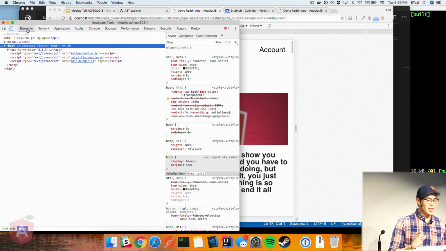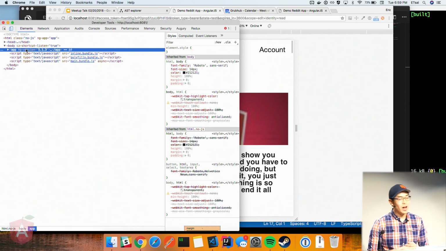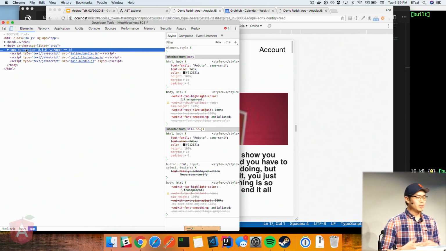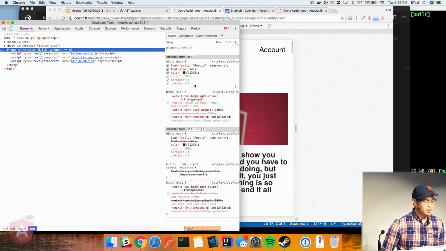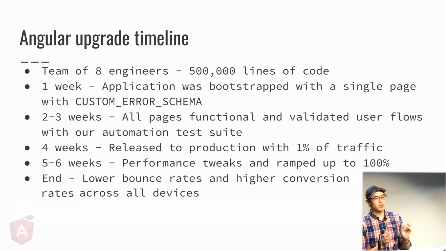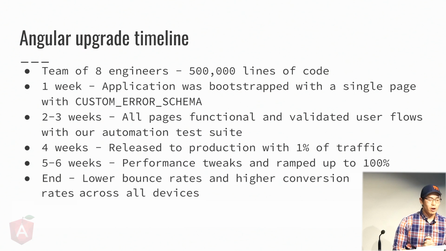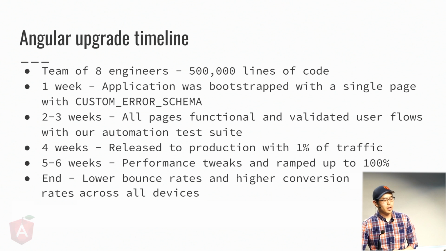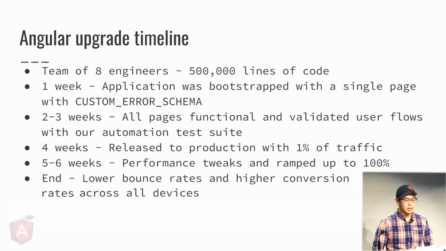And to prove I'm not cheating, here we have an app with the ng version 5.1.3, which is how Angular tags its applications. The purpose of this slide is not to show off, but to give you an idea of how much time an upgrade like this can take. Though I do think it's pretty cool that this was achieved by a relatively small front-end web team.